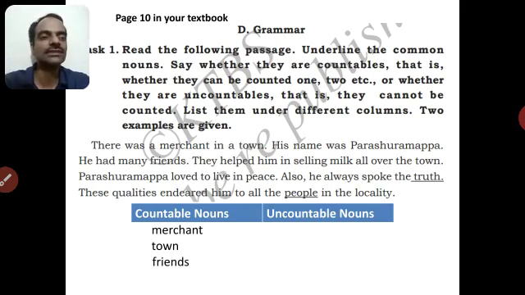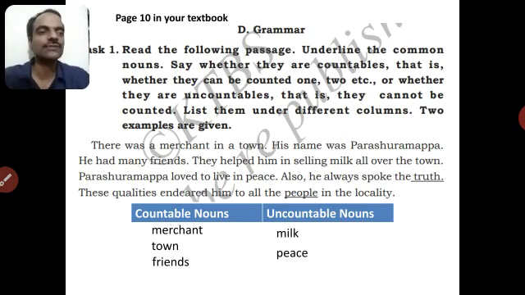They helped him in selling milk all over the town. Milk is a common noun, but milk you cannot count it. You can measure it in terms of liters, but you cannot count it, correct? So it is uncountable noun. All over the town. Town again is countable. Parshuramappa loved to live in peace. Peace, you know, it is a very abstract thing. So though it is common noun, you cannot count it. So it is uncountable noun.